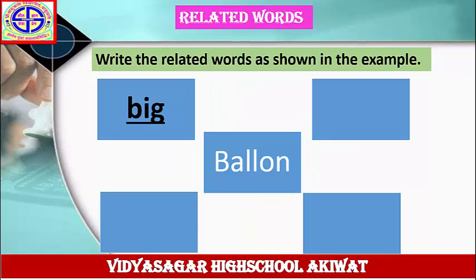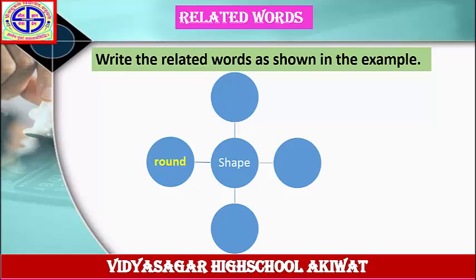Write the related words as shown in the example. Shape. Round. This is related to the word shape. Round. Next, square. Triangle. In this way, you have to complete this wave diagram in your notebook. Solve this example in your notebook. Write down the related words to the word shape.